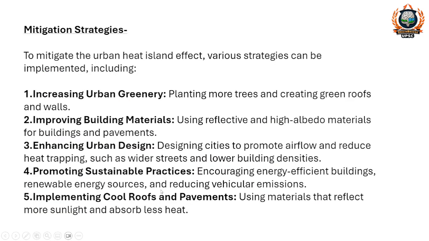Now come to mitigation strategies. Means how can we reduce the increased temperature of urban areas? So what should be done? Increasing urban greenery: increase as much plantation and vegetation as possible. Second, improving building materials. We should use materials so that the albedo of buildings would increase. So using reflective and high albedo materials for buildings and pavements will reduce the temperature. Reflection would increase.